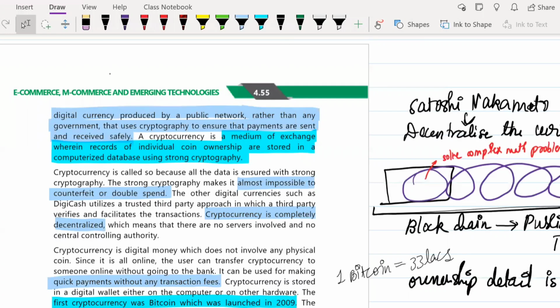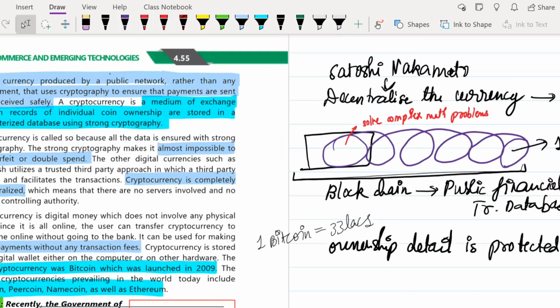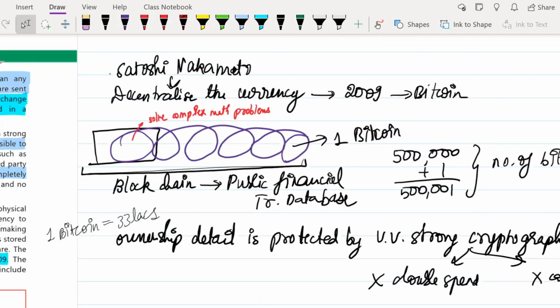You have heard? Others? Okay, yes. So I think the majority might have heard of it, but still I would like to explain it once again in very layman language, because we don't need to go deep. I'll explain as much as is needed for the test purpose. Okay, so there was this person known as Satoshi Nakamoto. I am not very sure how his name is pronounced.